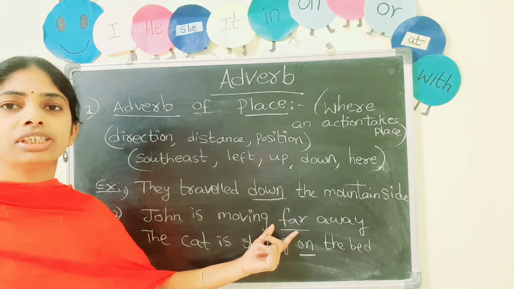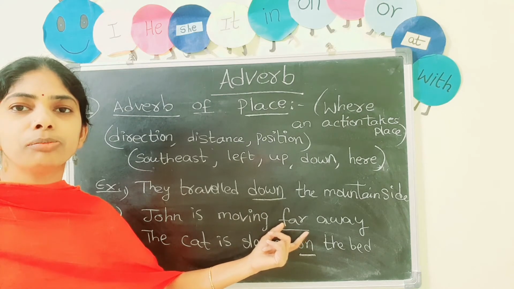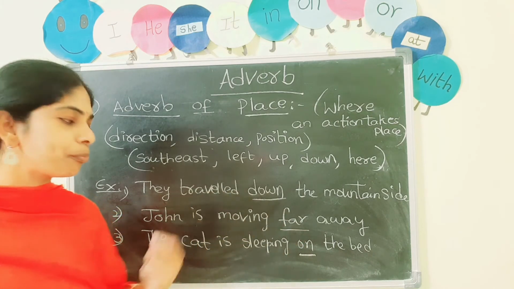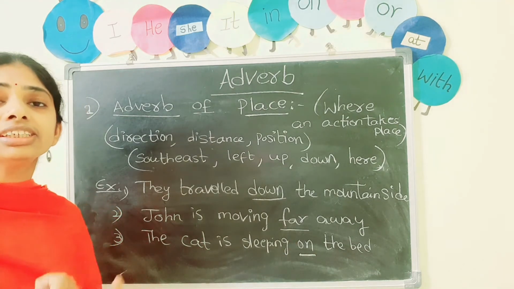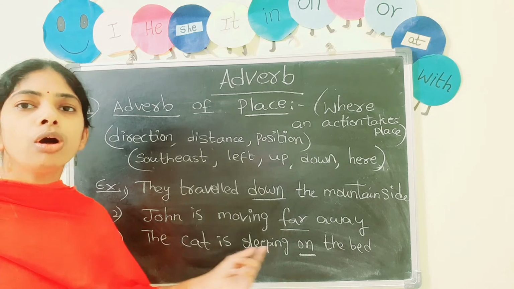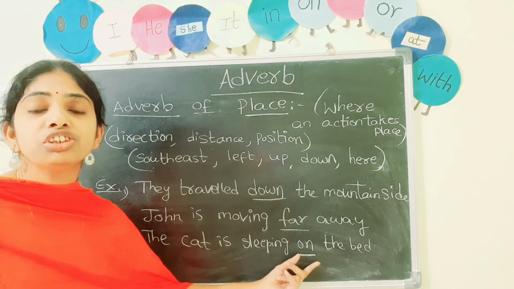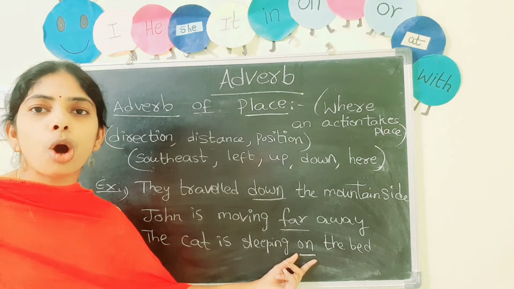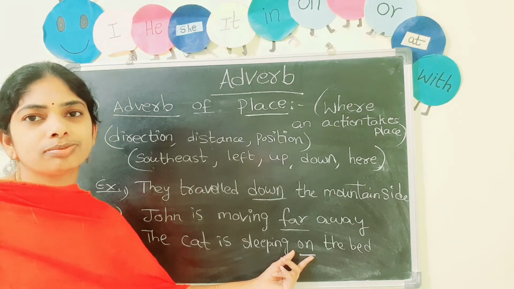Far. So it gives the information of distance. This is an adverb in the given sentence. Far. The cat is sleeping on the bed. Where it is sleeping, make the question. On. So on is an adverb which gives the position. Okay. On. It is an adverb in the given sentence.